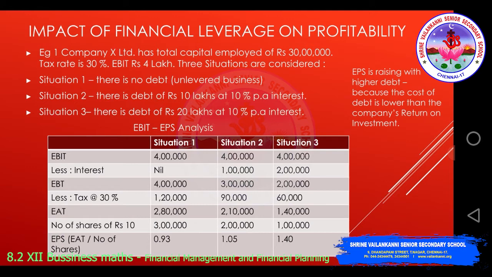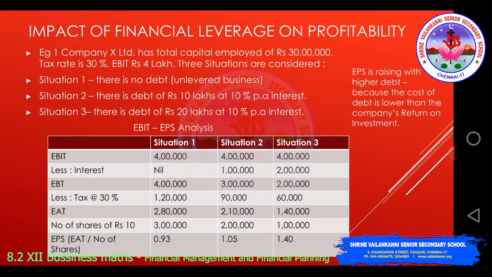The number of shares of rupees 10 each will be 3 lakhs. So you have EPS, that is EAT, earnings after tax, divided by the number of shares. So 0.93. This is situation 1.